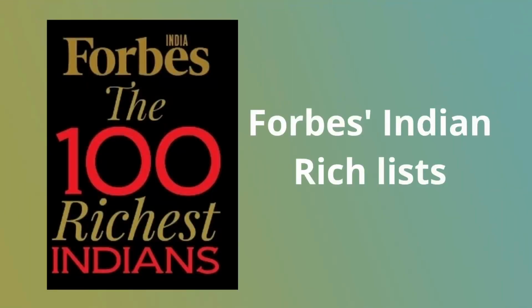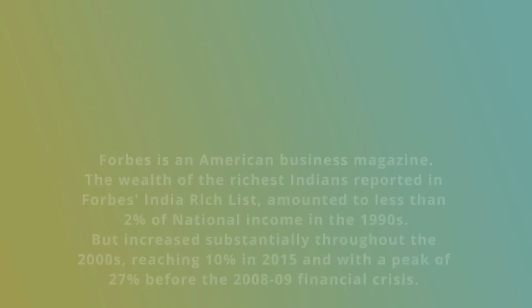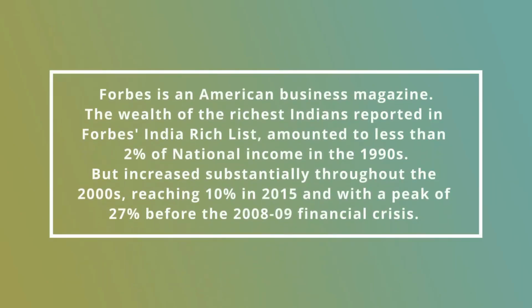Now we consider another report which is called the Forbes Indian Rich List. Forbes is an American business journal. They prepared the rich list, the top 10 rich persons and top 100 rich persons across different countries. And they have also prepared the top 10 richest people in our country as well as the top 100 richest persons in our country. If you consider the share of income of these 10 richest or 100 richest people, then we can say what is observed in their